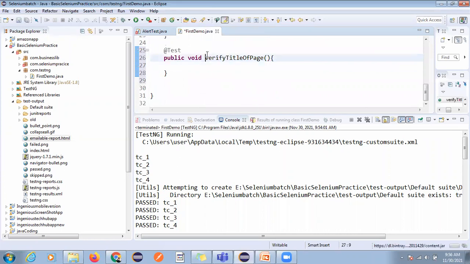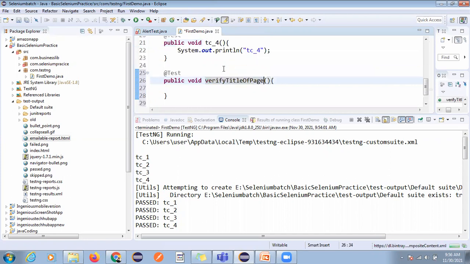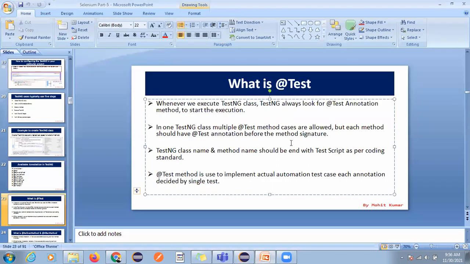Okay, because when you run the suite, right? So we have to do like, I don't want to execute this verify. So you have to follow this naming convention. Okay, so that thing I have written here, and that is important.